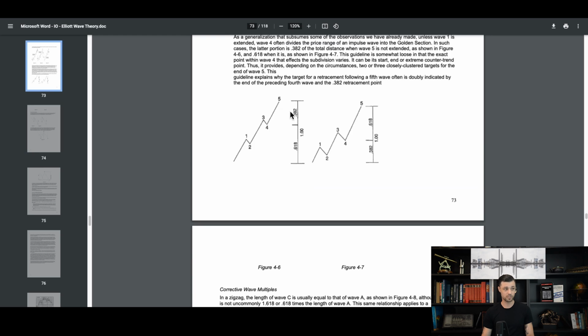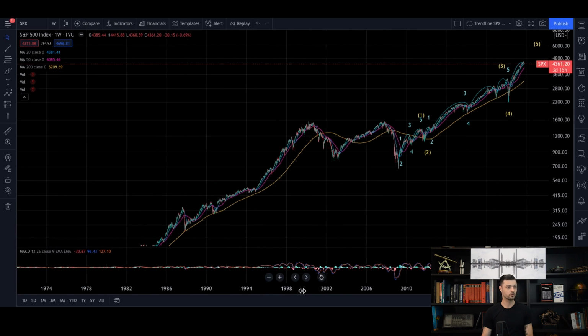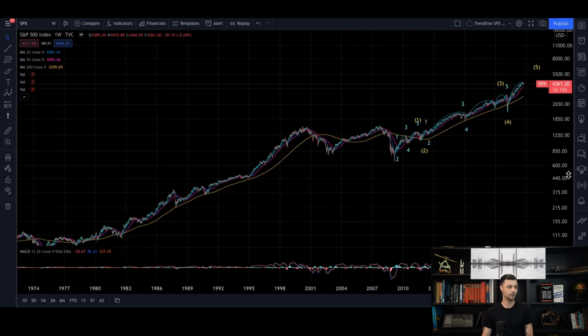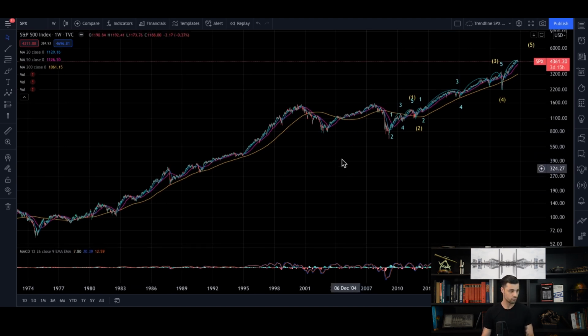Either the fifth wave is equal to 0.618 times 1 plus 3, or if the fifth wave is extended, it's 1.618. You just divide this by this and you get the numbers I'm telling you. We're just going to keep that in mind, and observe on the market what is happening in the past. We want to have a 5 waves completion so that we can analyze the move, right?